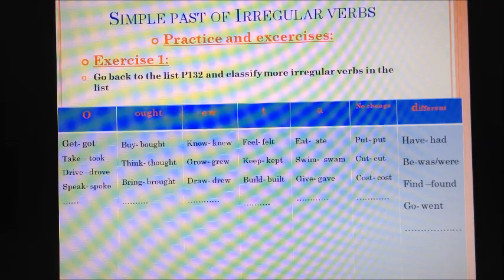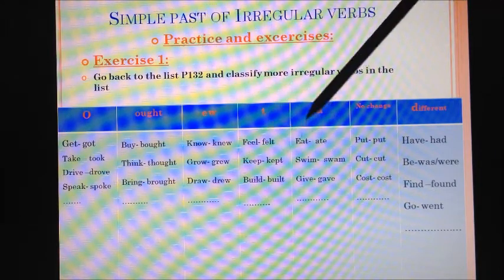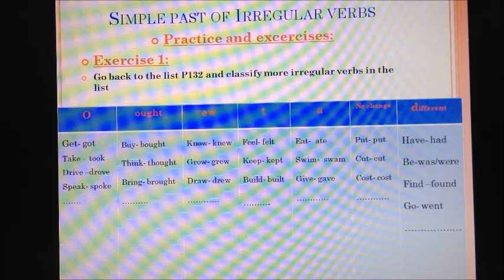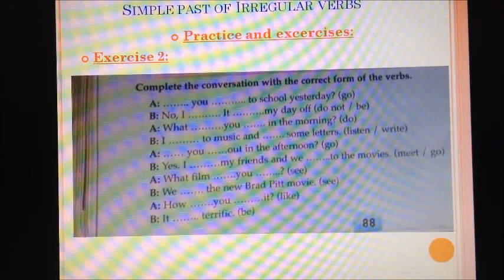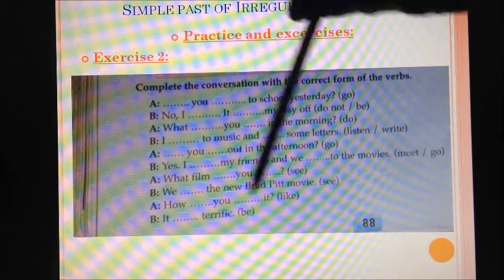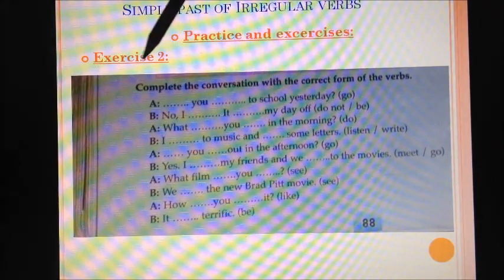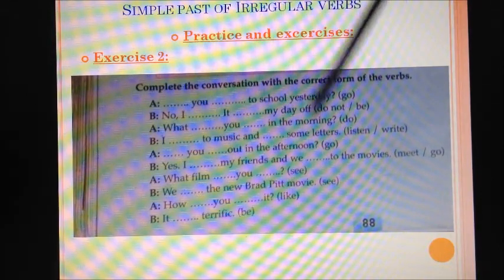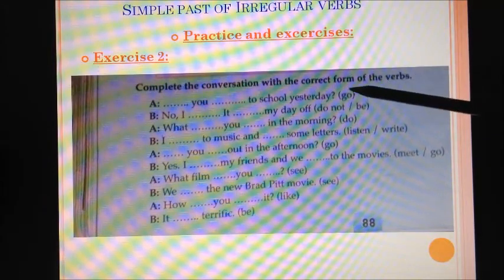Our first practice, our first task, is we have to go back to page 132, the list, and complete the list we have started classifying, okay? The next exercise on page 88, you have a dialogue. Some of these are affirmative, negative, interrogative. So complete this exercise with the verbs between brackets.